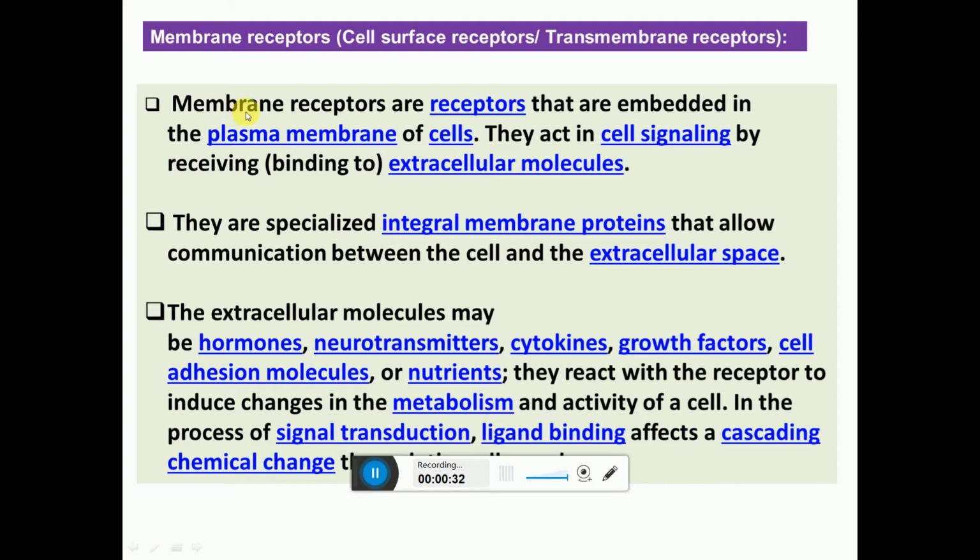So the membrane receptors are receptors that are embedded in the plasma membrane of the cell. They act in cell signaling by receiving, that is binding to, extracellular molecules. They are specialized integral membrane proteins that allow communication between the cells and the extracellular space. The extracellular molecule may be a hormone, neurotransmitter, cytokine, growth factor, cell adhesion molecule, or nutrient. They react with the receptor to induce changes in the metabolism and activity of the cell. In the process of signal transduction, ligand binding affects a cascade of chemical changes in the cell.